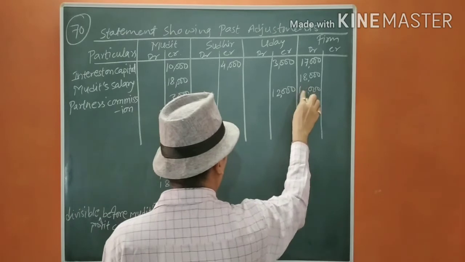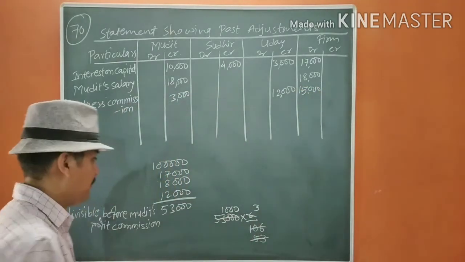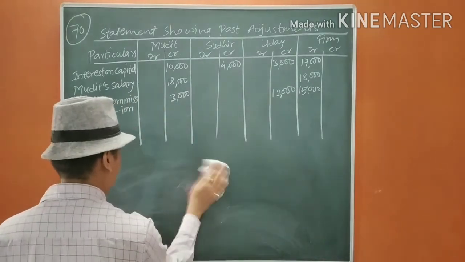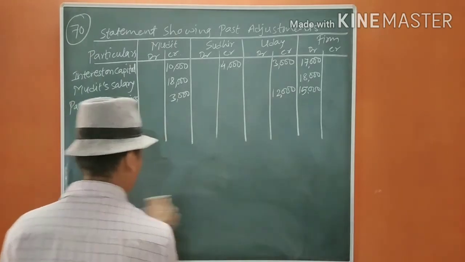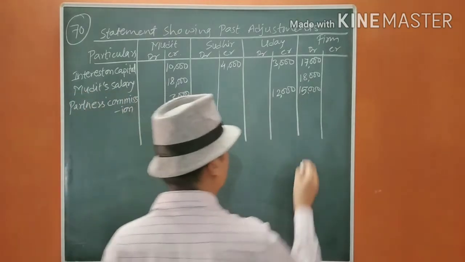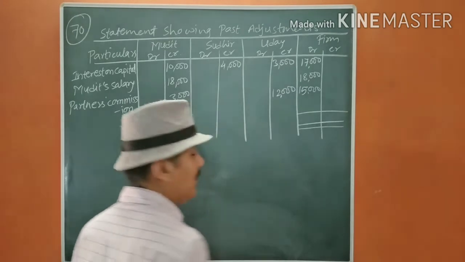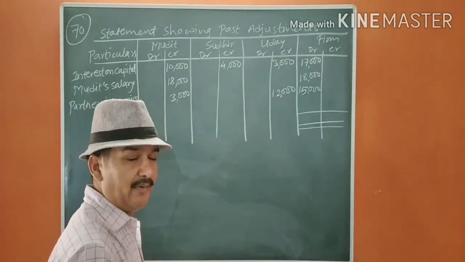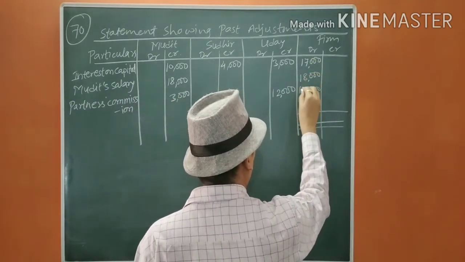Total it is 50,000. Okay. Now we are going to close. These all items are our losses. Profit is already distributed. We have a single ratio, that's why we have not taken the profit back.